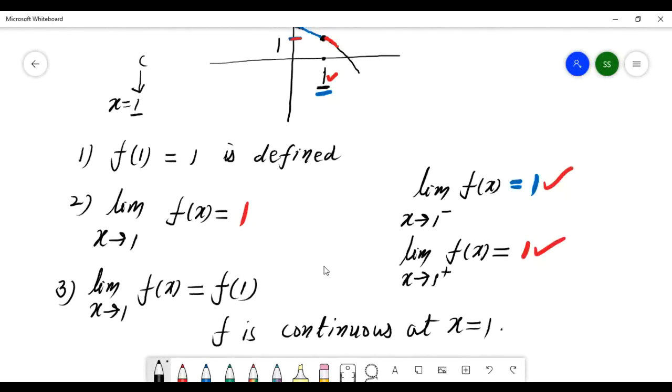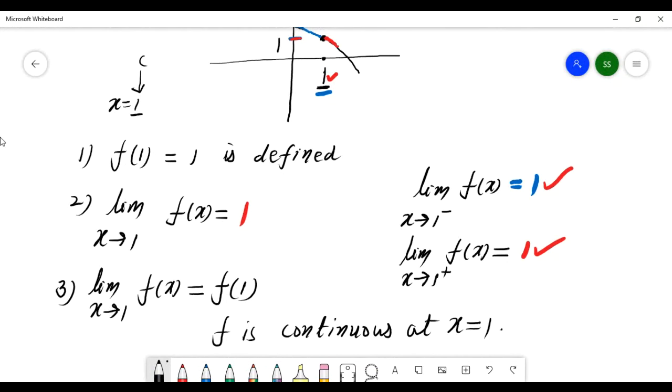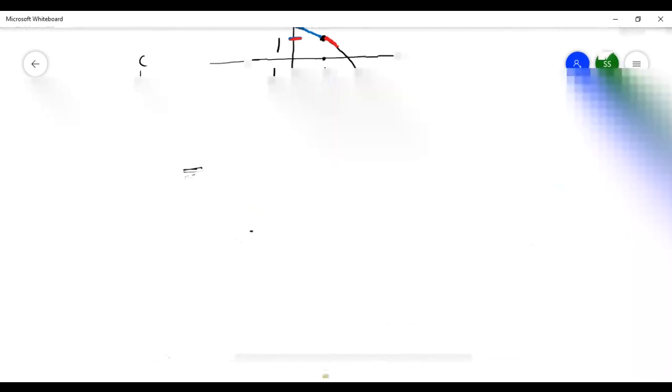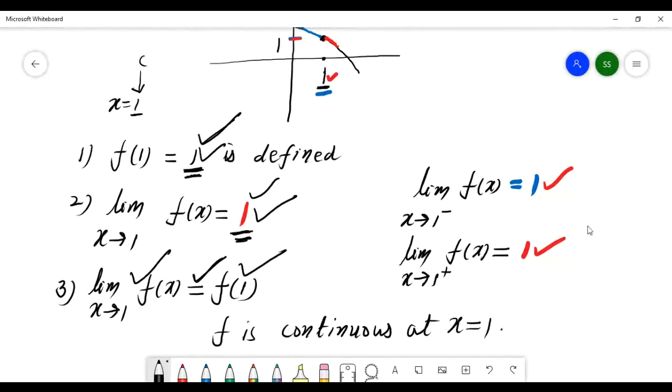It means f of 1 is defined and the limit at 1 is defined, and they are the same. Condition 1 gives f of 1 equal to 1, and the limit is 1. Same. Yes, so this is continuous at 1.